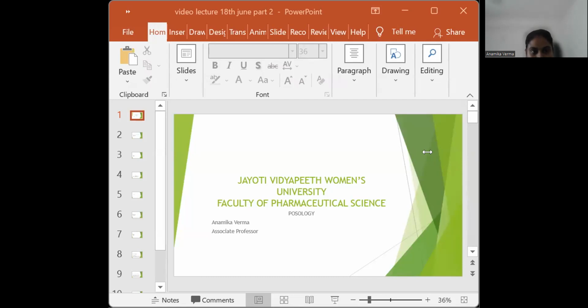The definition of posology is a branch of medical science which deals with the dose or quantity of drugs which can be administered to a patient to get the desired pharmacological actions. It is the responsibility of the prescriber regarding the amount of the drug to be prescribed and the frequency at which the drug is to be administered.